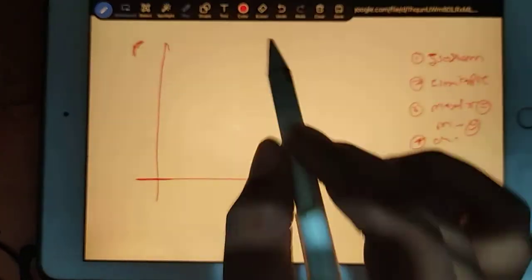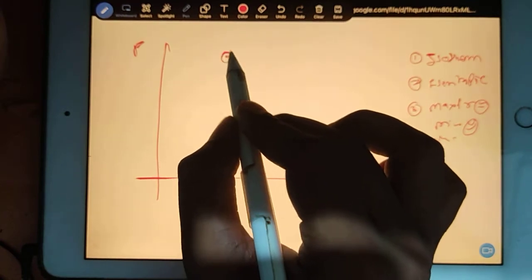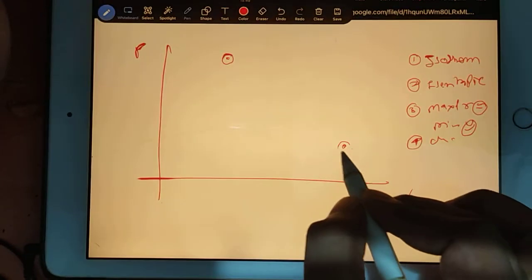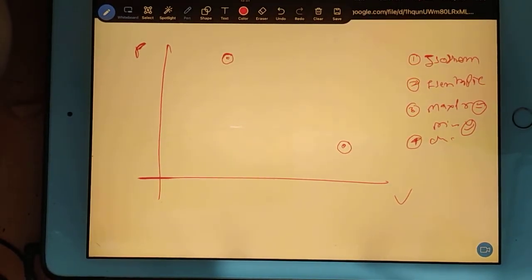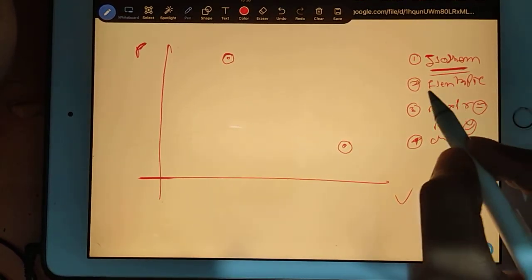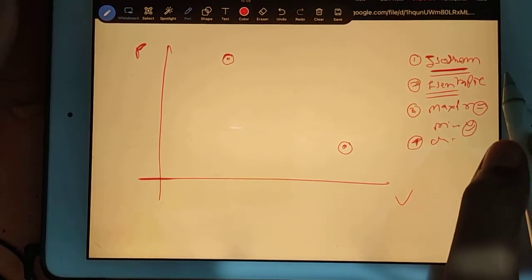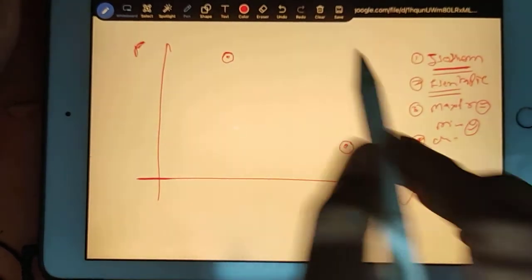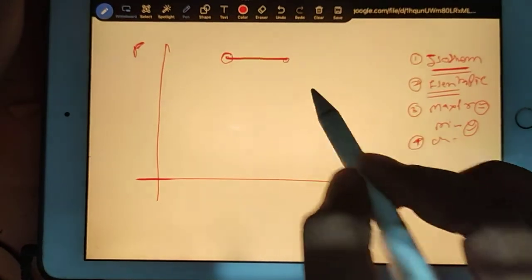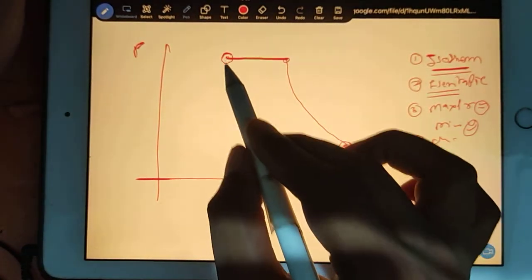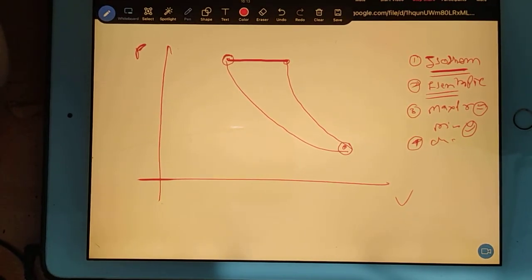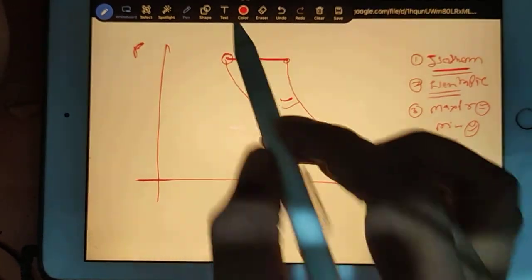This is PV. Imagine I am considering this as the maximum pressure of the cycle and this as the minimum pressure. I have to draw isothermal and isentropic. You can go like this, and from here you can draw one curve like this and one curve like this. This is one possibility.